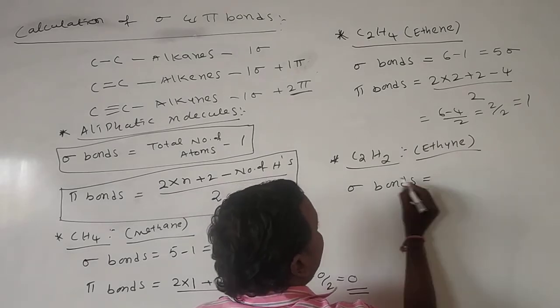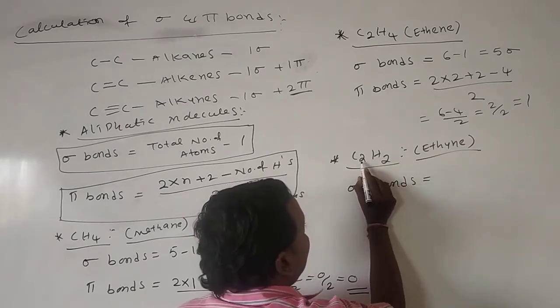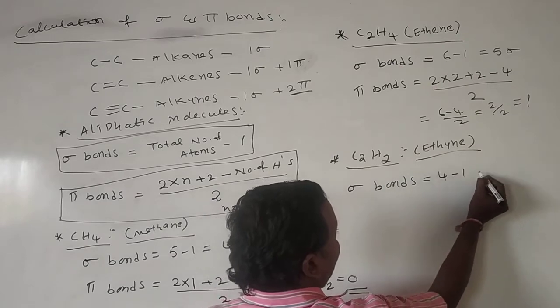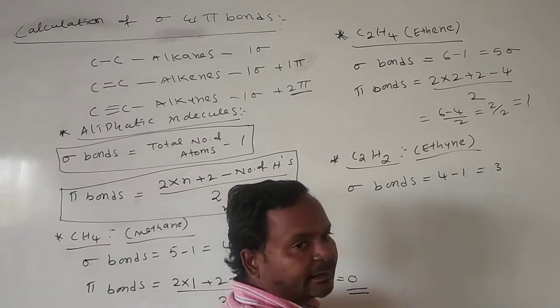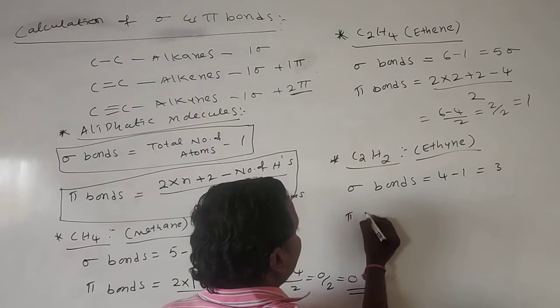Sigma bonds is equal to total number of atoms minus 1. That is 2 plus 2, 4, minus 1. That means 3 sigma bonds are present here. Okay, pi bonds is equal to